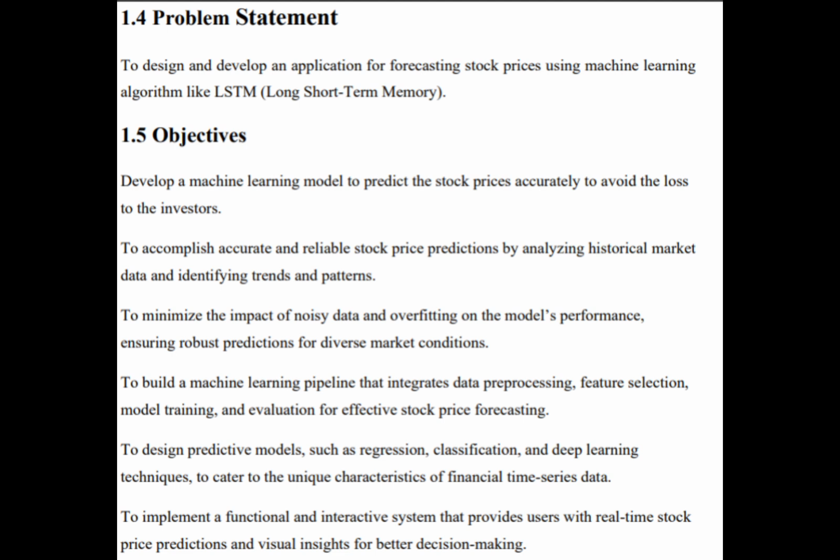It reduces the effect of noise, overfitting, and unpredictable fluctuations. It generates visual graphs comparing the actual versus predicted prices. The overall goal is to help users make better investment decisions and minimize financial risk.